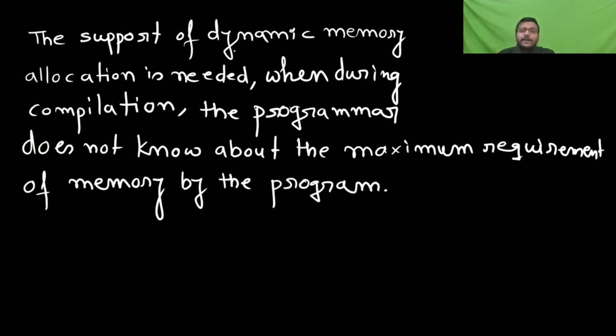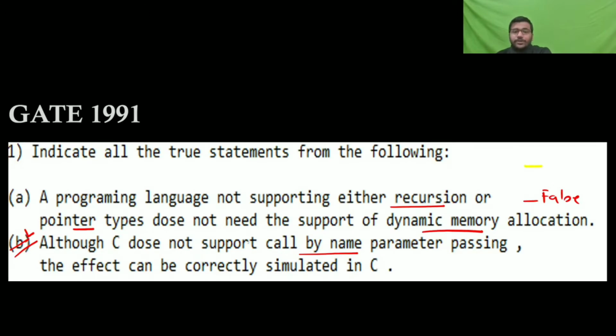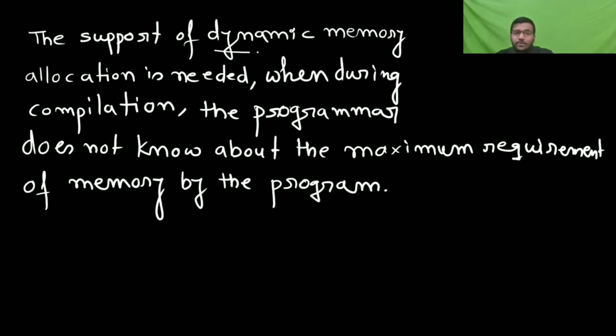That's why you require dynamic memory even if you don't need recursion and pointers. Even if the programming language does not support either recursion or pointer, you will still require dynamic memory allocation. Why? Because during compilation, the programmer does not know the maximum memory requirement of the program. So it gives the flexibility to assign memory as per the requirement during runtime.